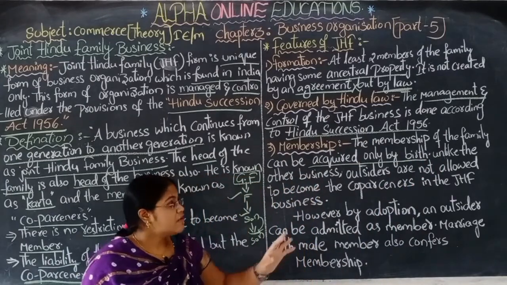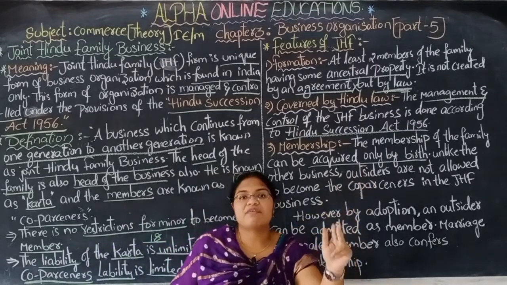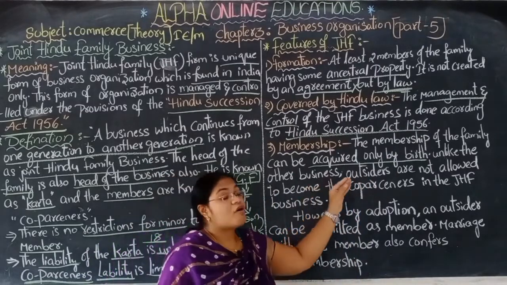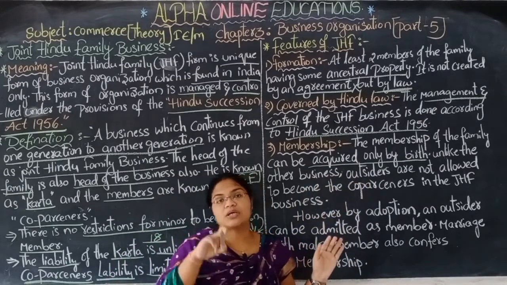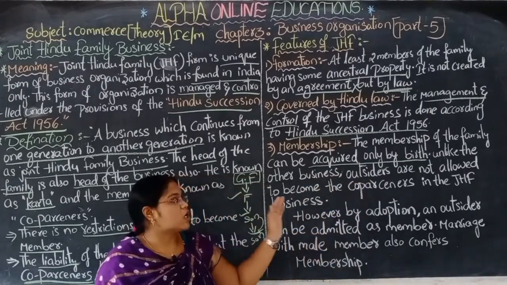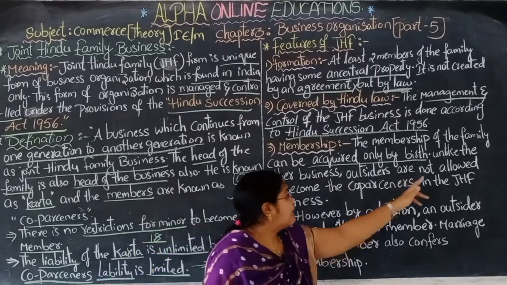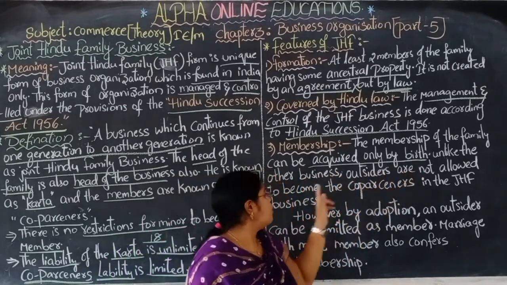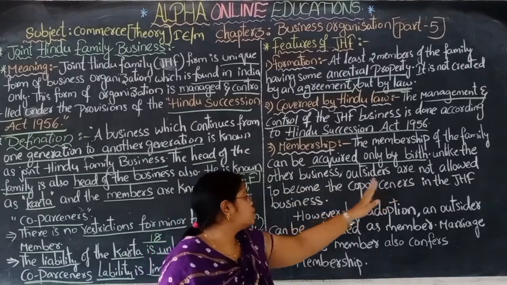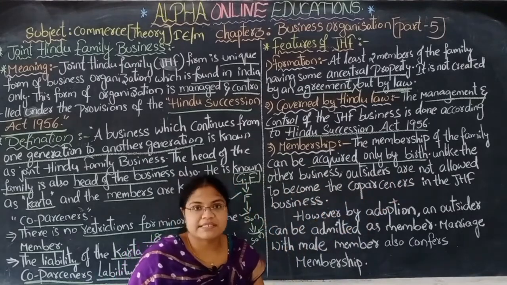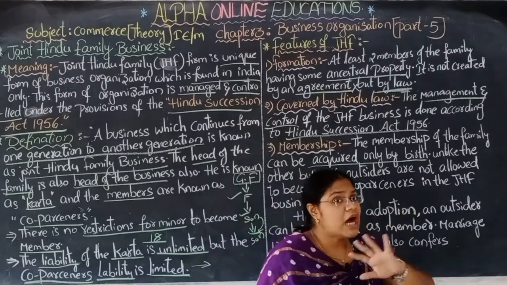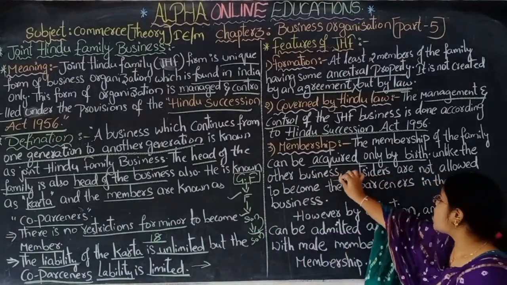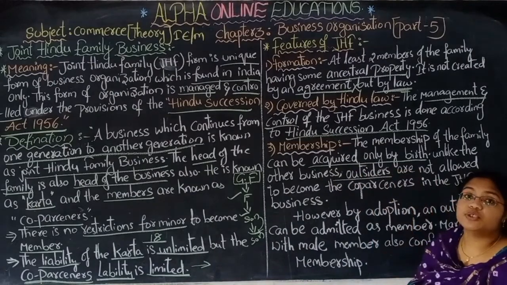If you are born in that family, from birth onwards you are a member of that business organization. Unlike other businesses, outsiders are not allowed to become co-partners in the joint Hindu family business. Outsiders like you and me are not permitted to join this business.